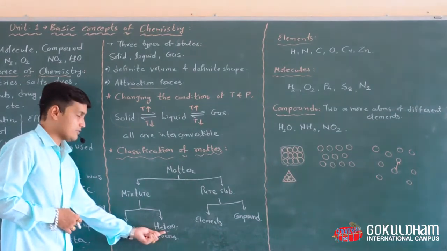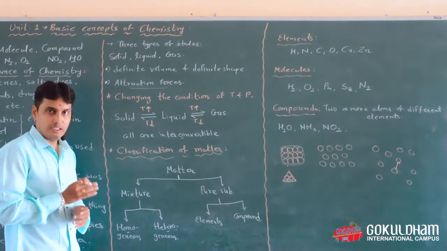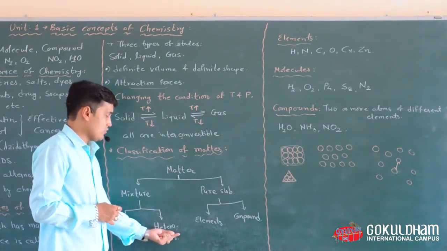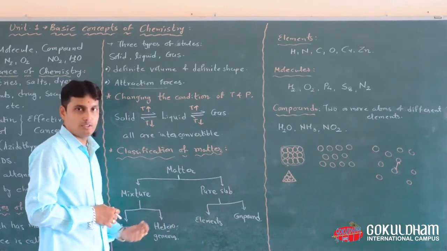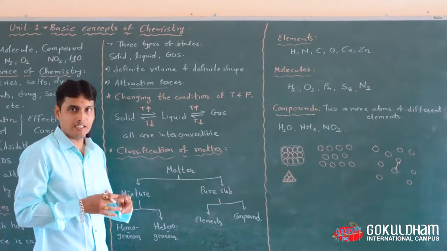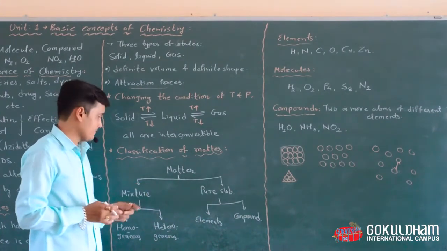In a heterogeneous mixture, two or more compounds are mixed with each other, but the mixture is not uniformly distributed throughout the beaker. Means you can distinguish these two substances by a definite, separate borderline.